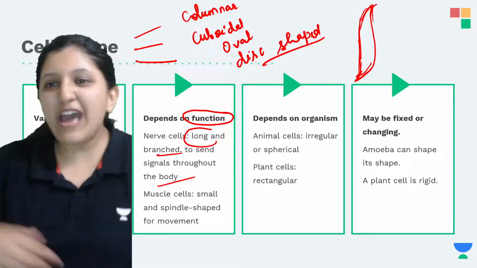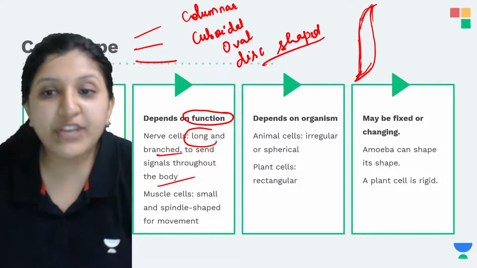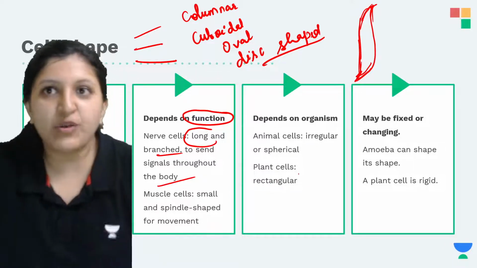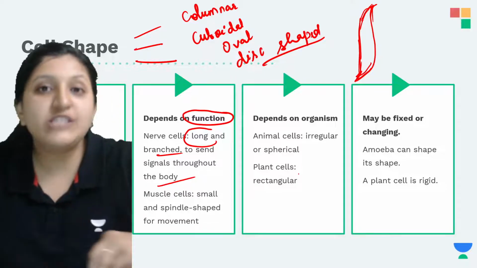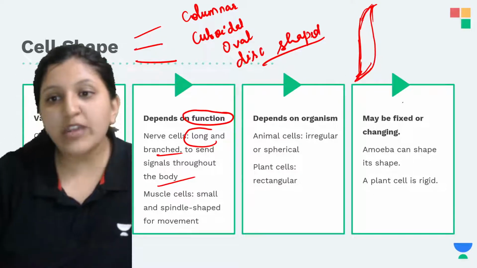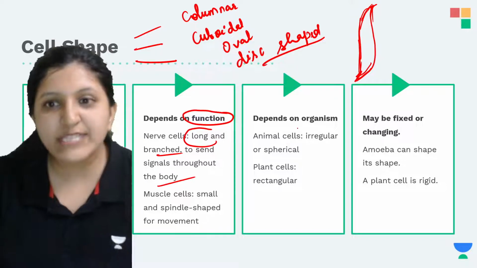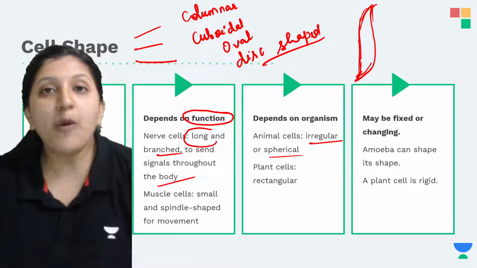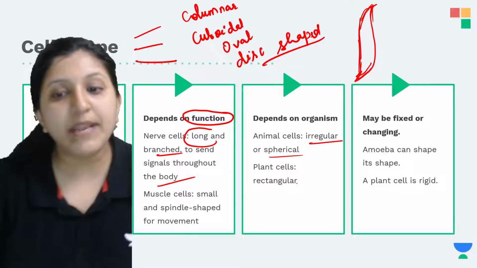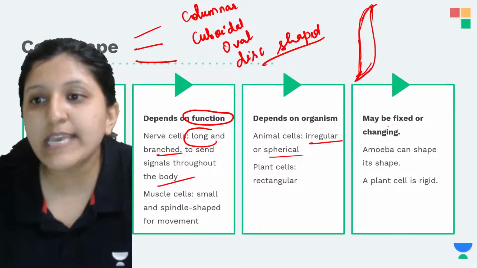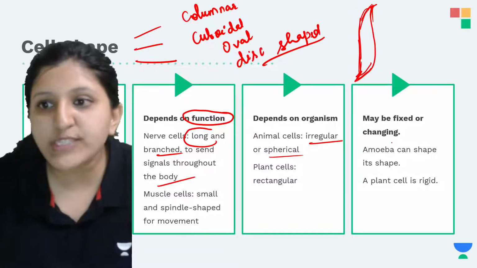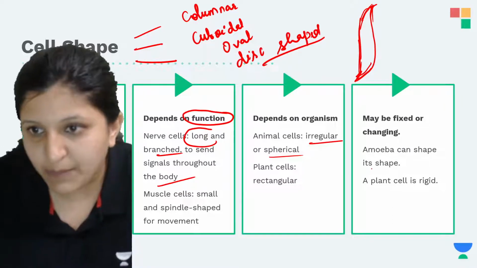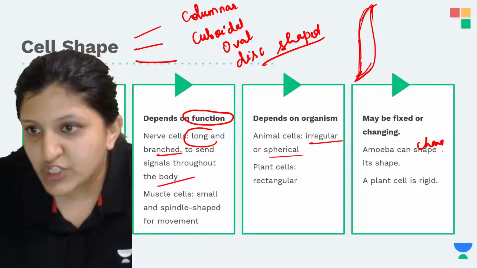Okay. So now it depends on the organism. If it is an animal cell or a plant cell, depending on the organism, the structure of the cell is going to vary. Usually in the case of an animal cell, we can find irregular or spherical shaped cells. Plant cells can be rectangular also. In this case, the shape may be fixed or changing. So amoeba can change its shape.